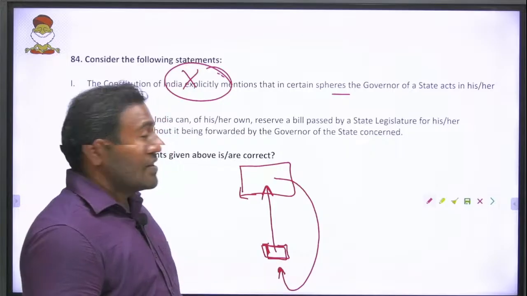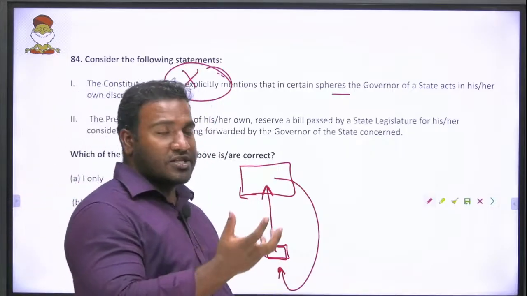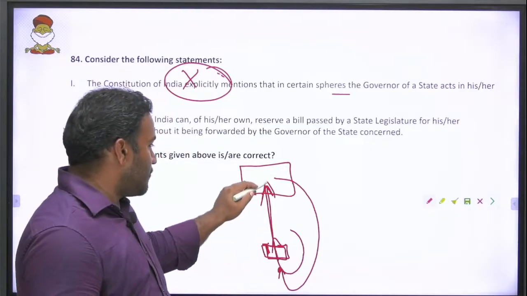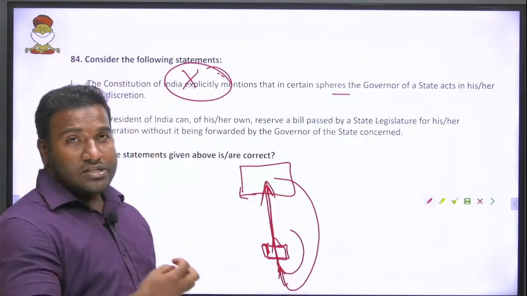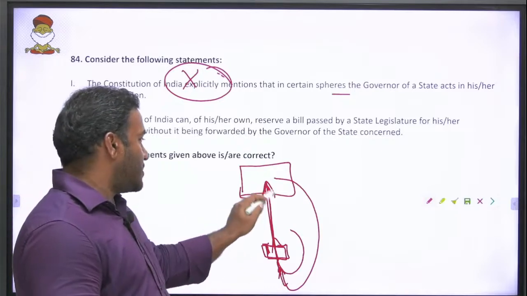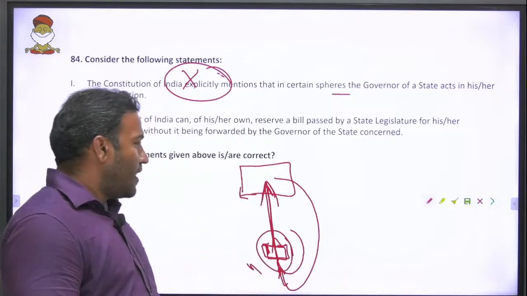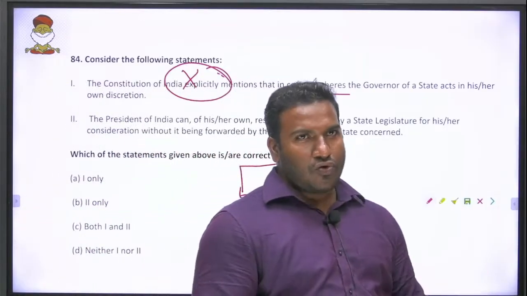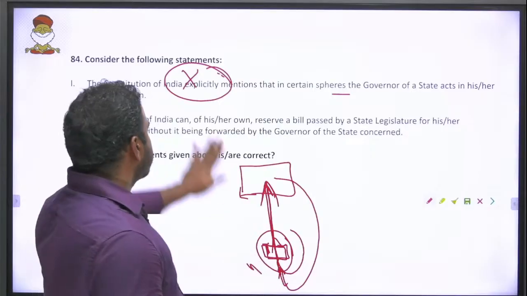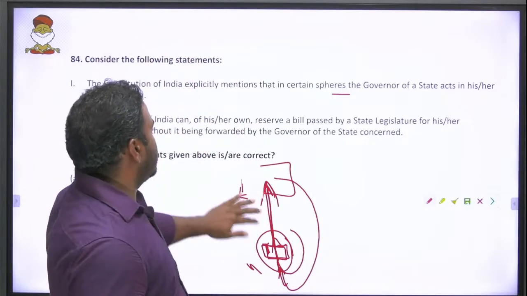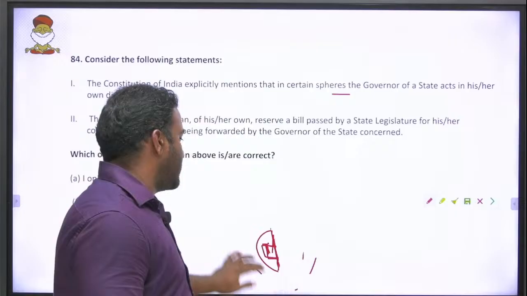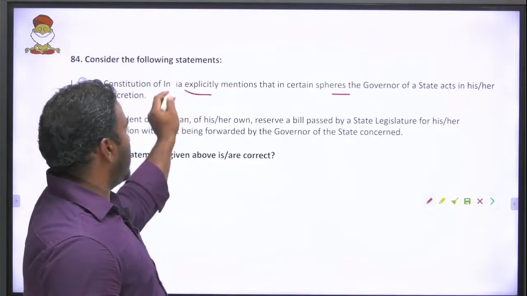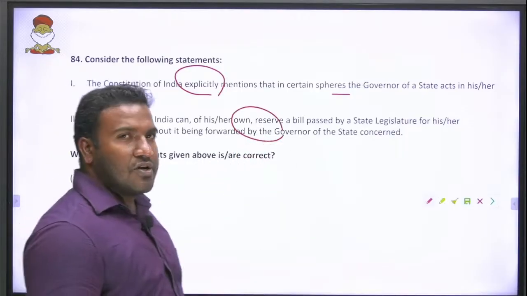So there is no need for the president to overpower or bypass the governor and reserve a state bill for his assent. The governor will do it readily. And there is nothing as such written in the Constitution that he can do on his own. This is a hypothetical statement which doesn't happen on the ground. So to that extent, this one and reserving the bill, both of them will go wrong.